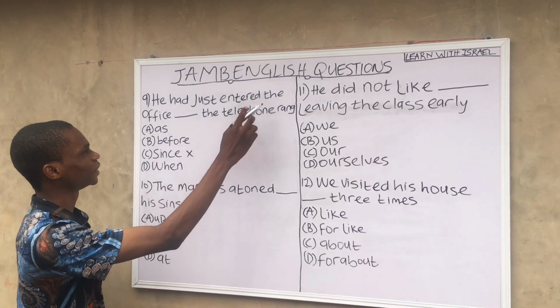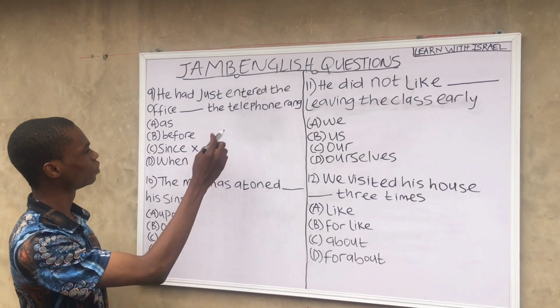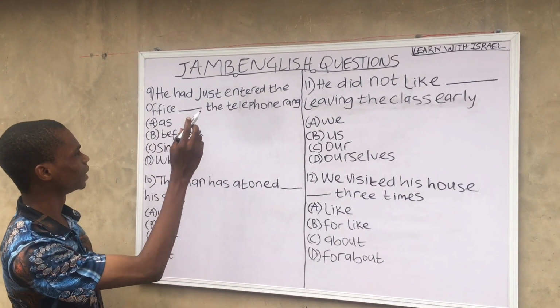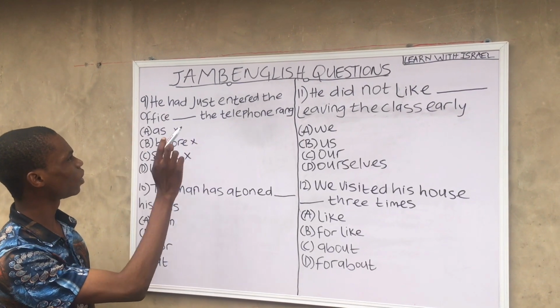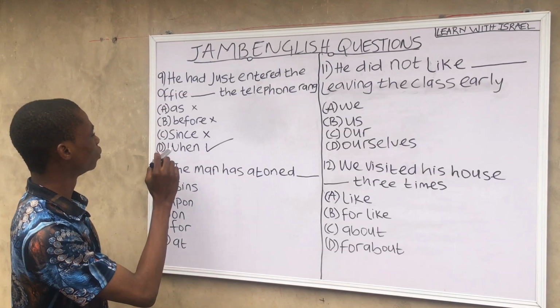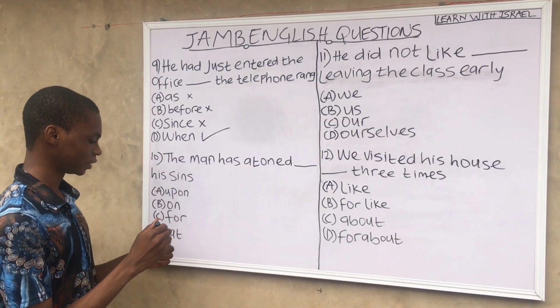Option B, he had just entered the office before the telephone rang. No. Option A, he had just entered the office as the telephone rang. No. He had just entered the office when the telephone rang. So option D is the correct answer.